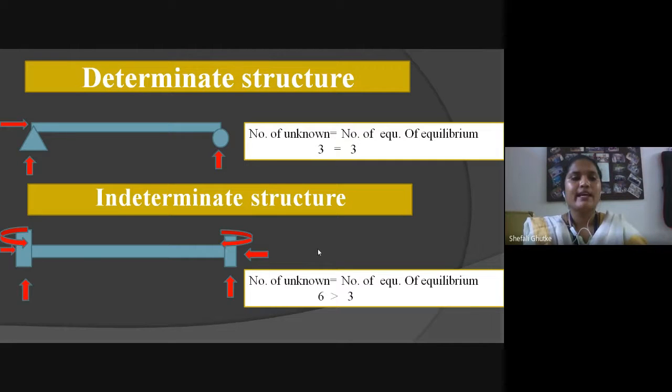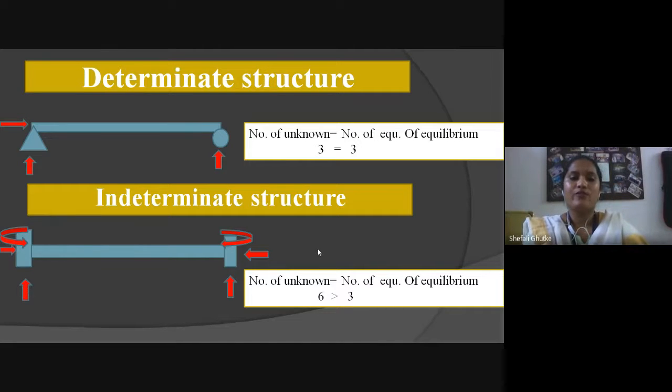The second one is indeterminate structure. In an indeterminate structure, if the number of unknowns is greater than the number of equations of equilibrium, it is known as an indeterminate structure. For example, take a fixed beam.